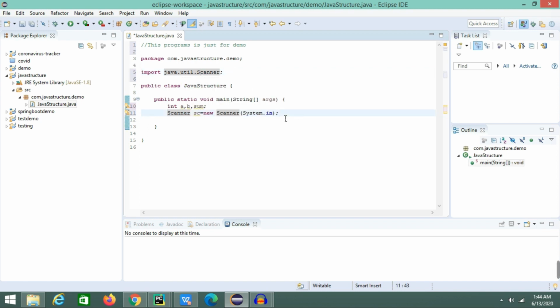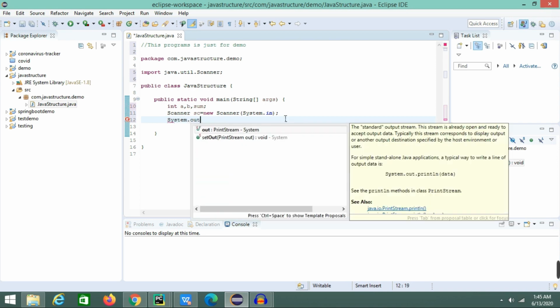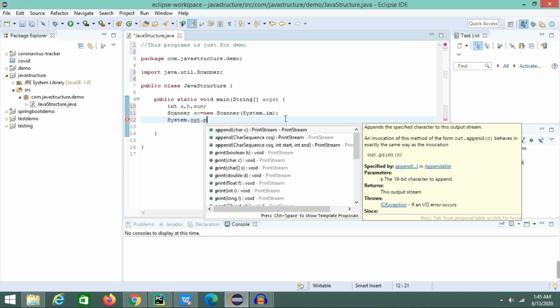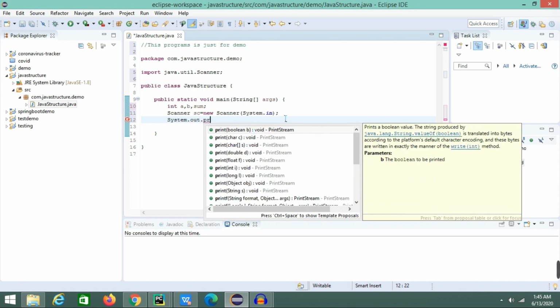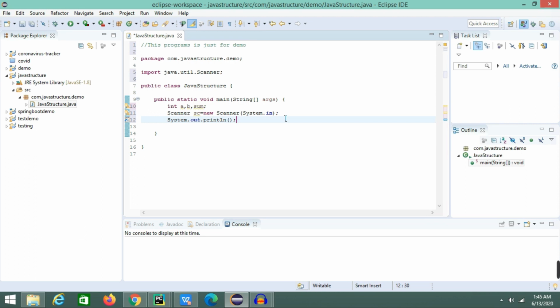So the next step would be we'll do a sysout. Okay, we'll do a sysout to say that the user should type 2 numbers to get the sum. So System.out.println, print line, and we'll be just typing, please enter the 2 numbers.